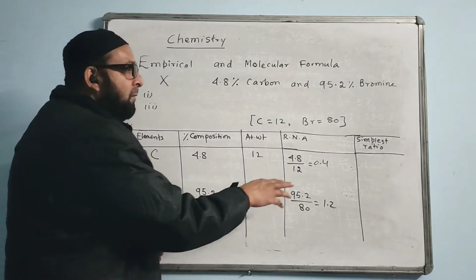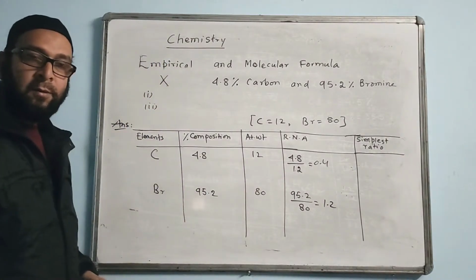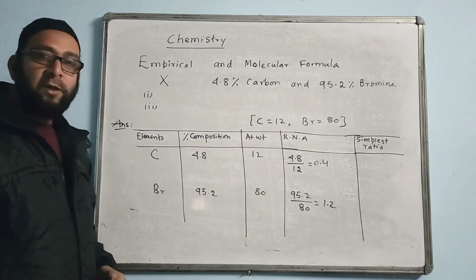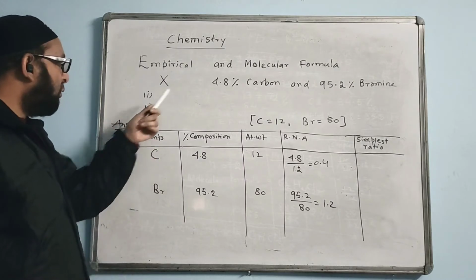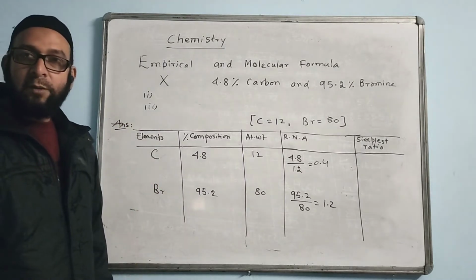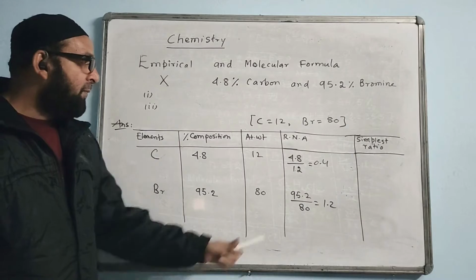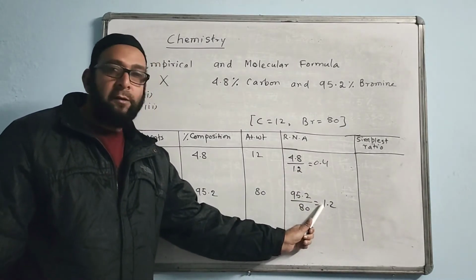Now, approx. That's why 1 decimal place. 1 decimal place is said. No, we don't have to bother so much in division time. You should not waste so much time in division there. This is 0.4. Here this is coming 1.